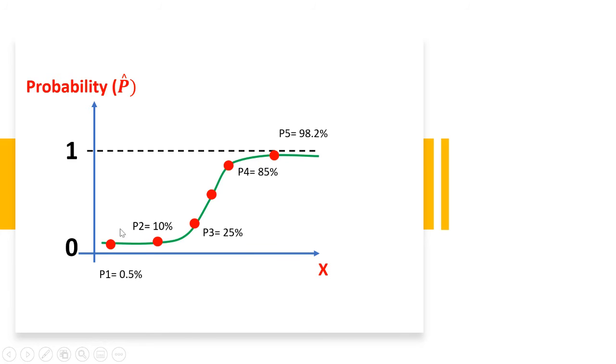Similarly, point 2 has a low probability, so this person is also not going to buy our product. Similarly, point 3 and so on. Now point 4 and point 5 have a higher probability. We can also see in the graph that we have a higher salary x variable, so we have a higher chance that the customer will buy our product. So that's how we decide.